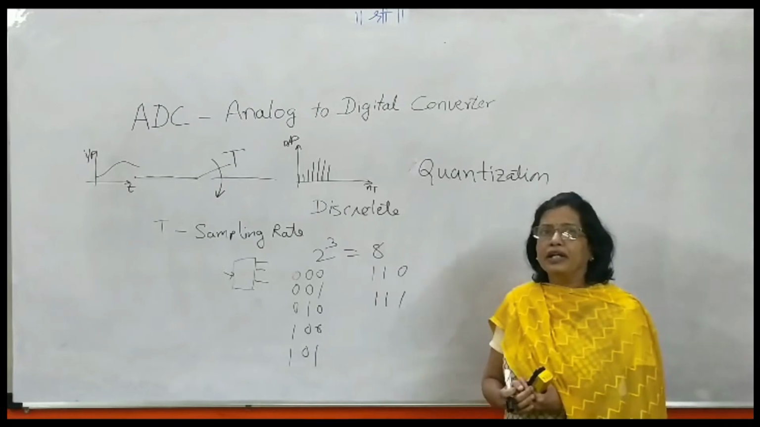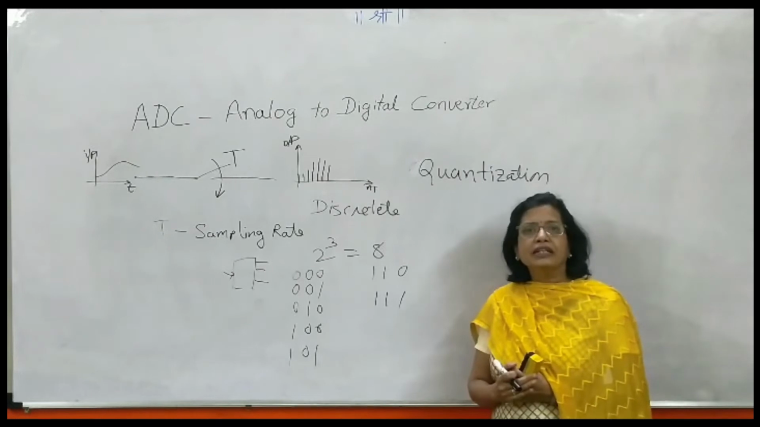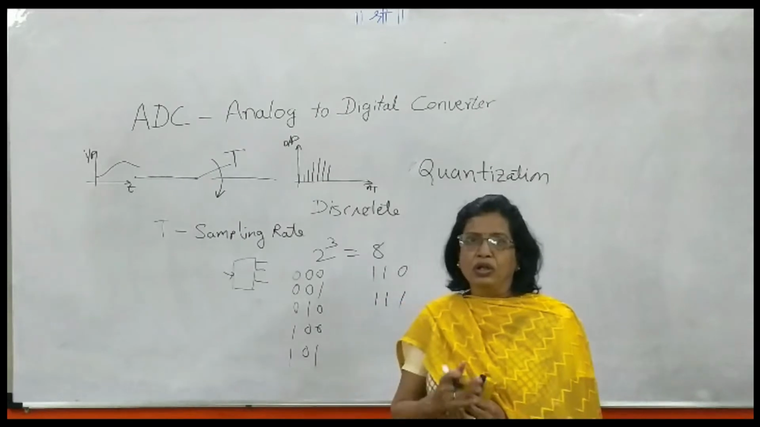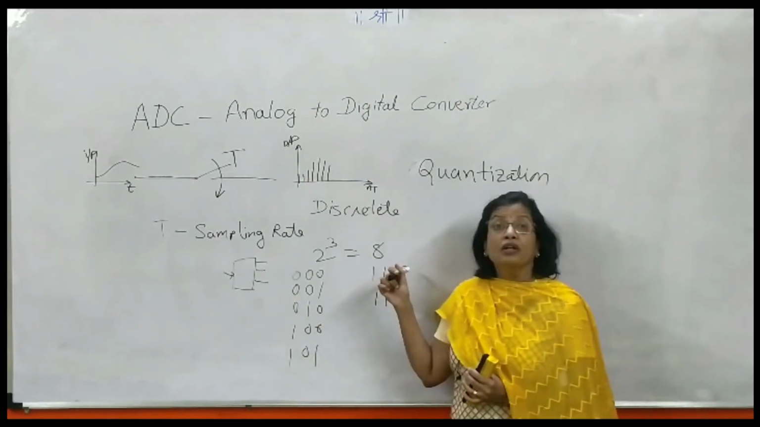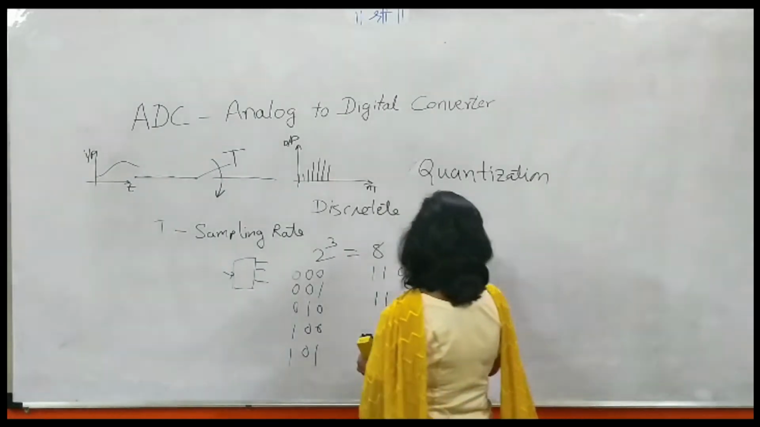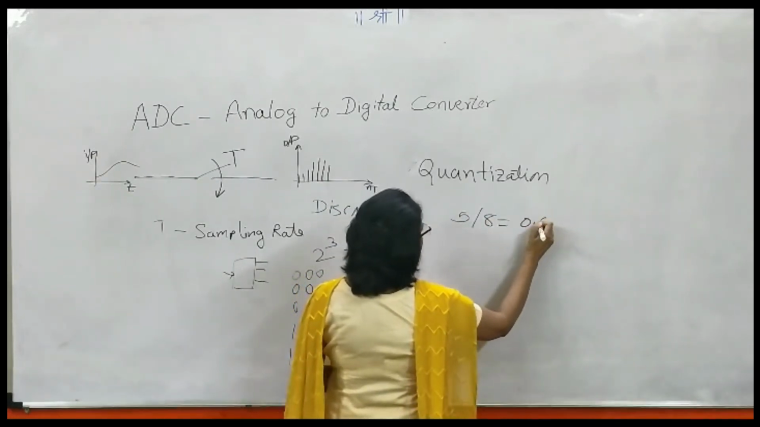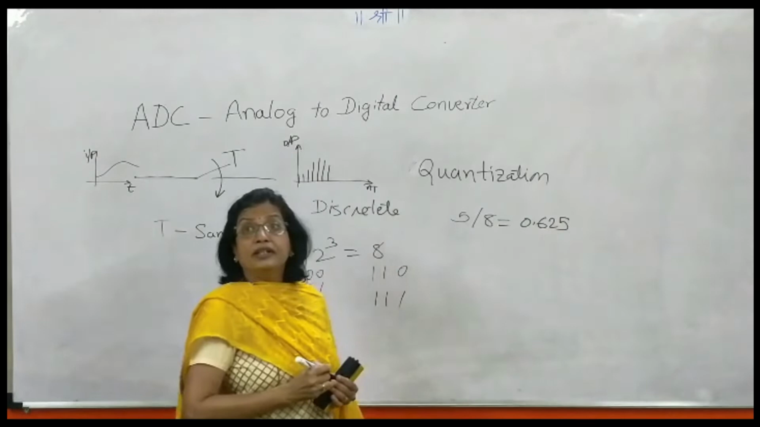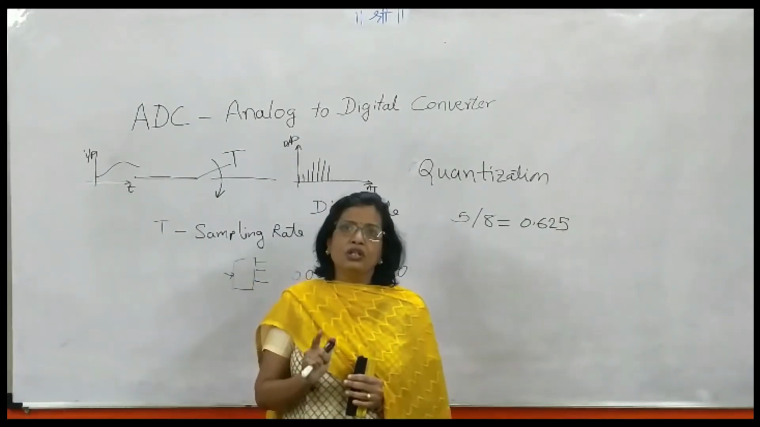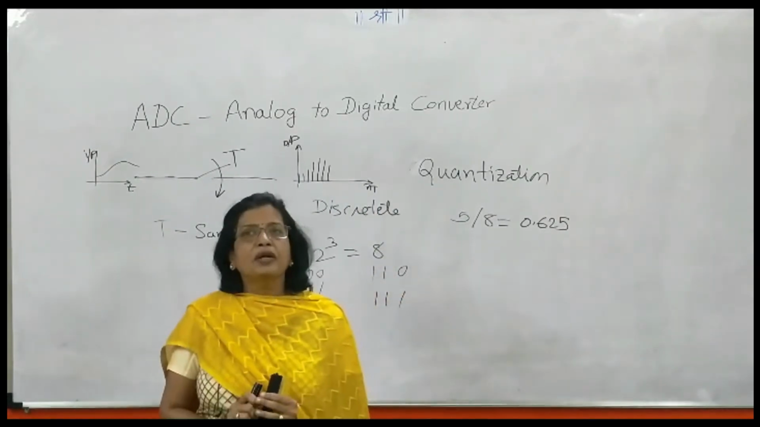Generally, the ADC as well as microcontroller ICs are TTL compatible. That means the signal they take is up to 5 volt. So if you have an input in the range of 0 to 5 volt, then 5 volt is divided into 8 steps. So 5 divided by 8 gives you, sorry, 0.625. This is known as the resolution of the ADC. It means that a minimum change of 0.625 volt will be identified by the ADC which has a 3-bit output.